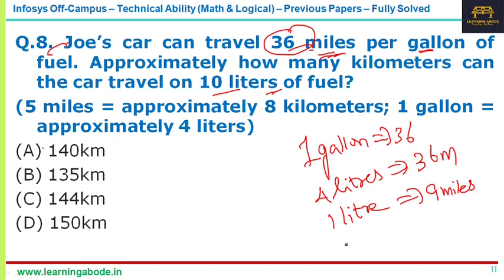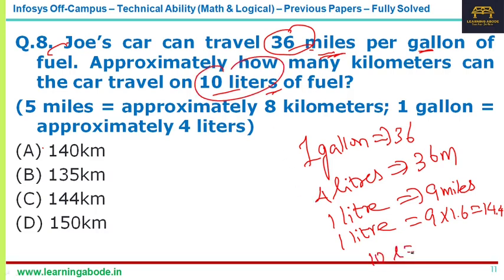If you look at it in terms of kilometers, for 1 liter, 9 into 1.6 is 14.4 kilometers it can travel. Now the question is about 10 liters. So for 10 liters, 14.4 into 10 is 144. As I said, you can directly write the answer without even writing all these steps. So the answer is option C, 144 kilometers for the 8th question.